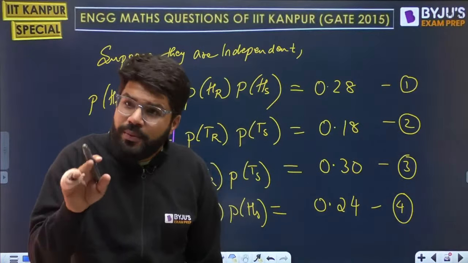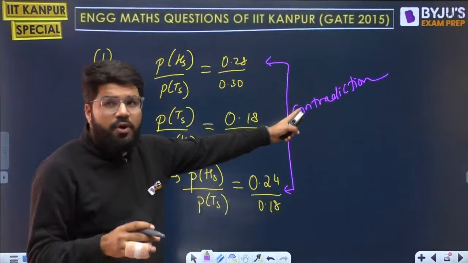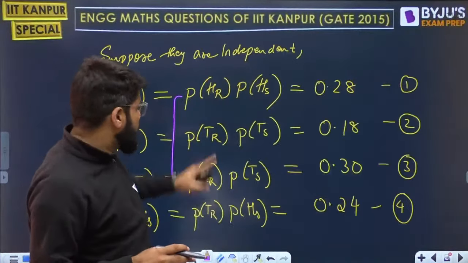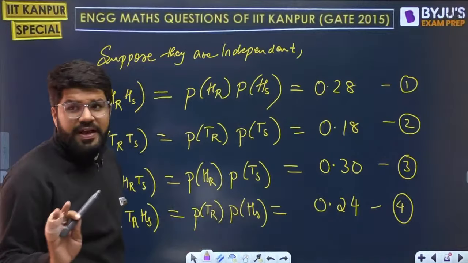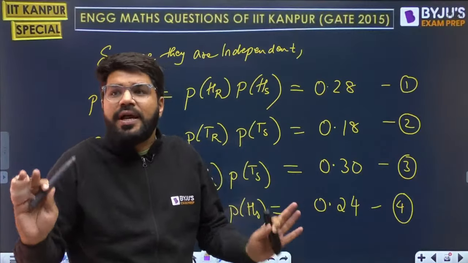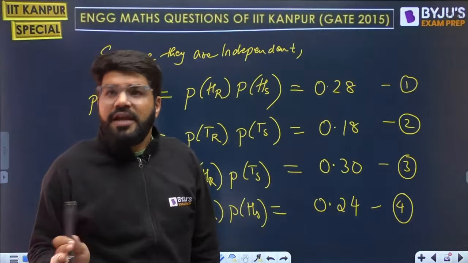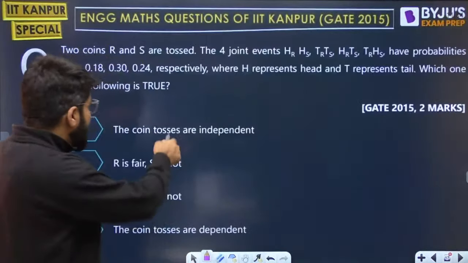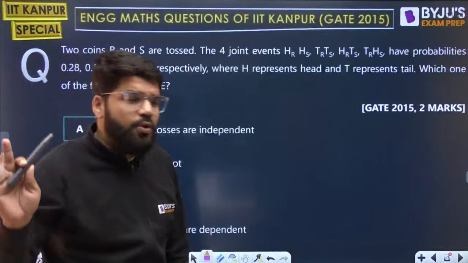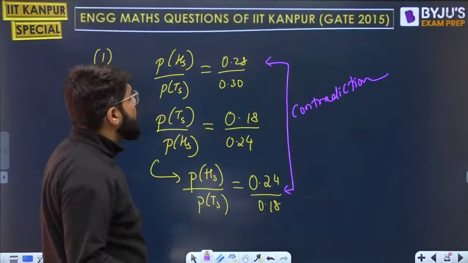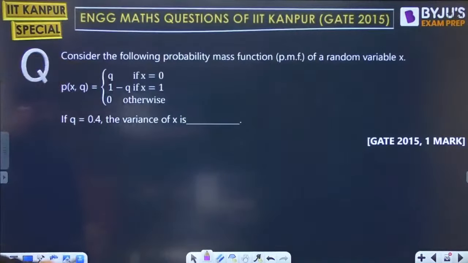But by the way, here the equations themselves are wrong. Here the coin tosses are dependent. So we can't apply this here, but in general, you asked a doubt, so I am telling you. If they were independent, if the equations were true, then we can comment whether they are fair or not. Is that okay? Everybody quickly respond, those who asked a doubt. Is that okay or not? And let's go to the next question.